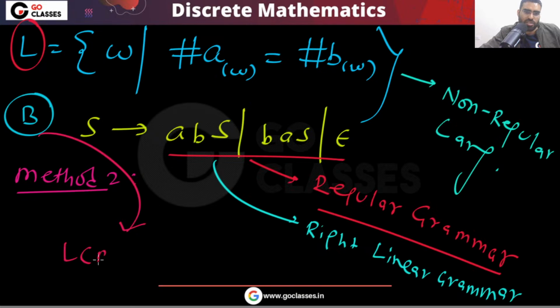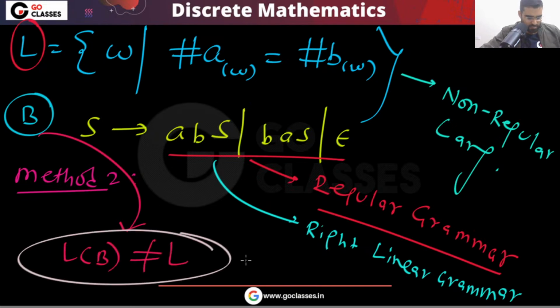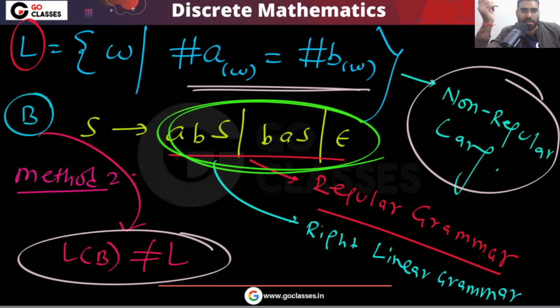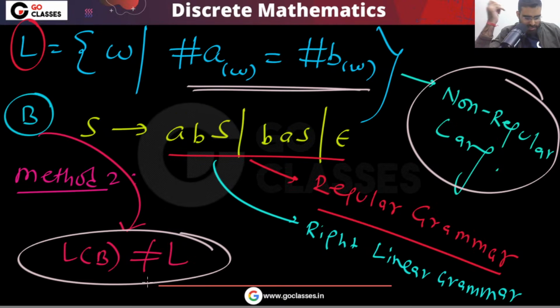So you can notice this LB is definitely not same as L. Isn't it smart? Your language, number of A equal to number of B, is a non-regular language. But your grammar in option B is a regular grammar, right linear. So definitely this is not correct.